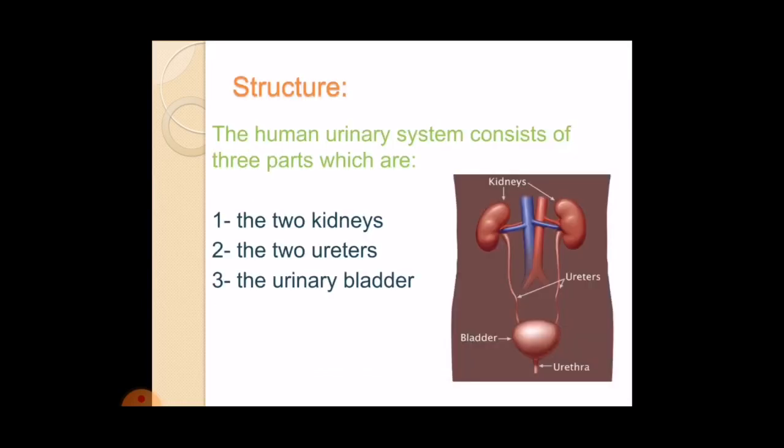What is the structure of the human urinary system? The human urinary system consists of three parts, which are the two kidneys, the two ureters, and the urinary bladder.